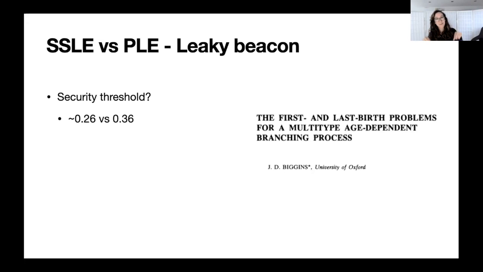Sorry, SSLE is the one with the higher security threshold. So we can tolerate a much stronger adversary if you use SSLE. We can tolerate an adversary that has up to 36% of the power, whereas in the PLE case, so the basic case, we can only tolerate an adversary with 26% of the power. So again, we see that this is a big difference.